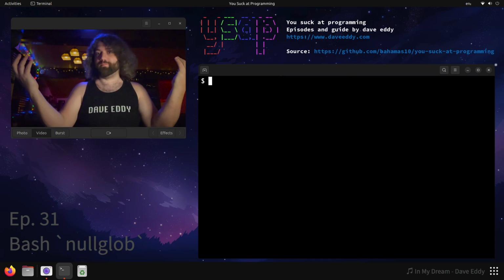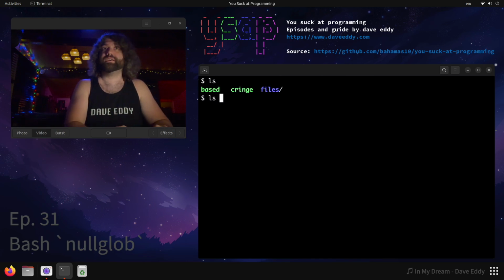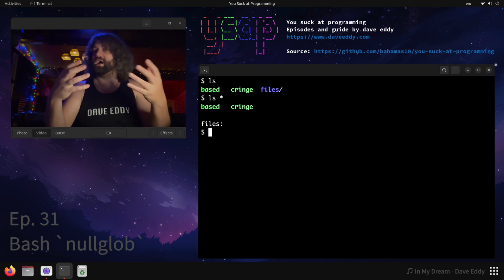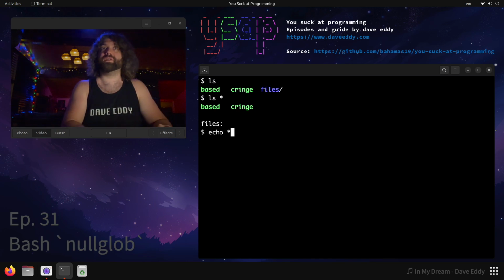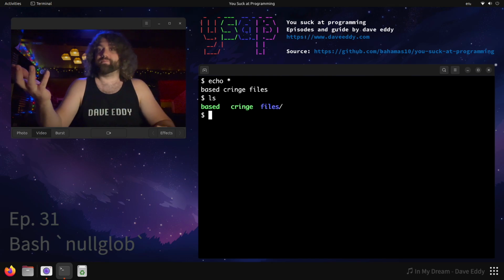Alright, today we're back in Bash and we're going to talk about globbing. What exactly is globbing? You've probably seen it before, you've seen the star operator. You ever see someone do ls and then ls star? That star expands to all of the files that are in your current directory. So if I were to echo star, you can see it shows me the exact same thing that ls does. Star is a glob. So we're going to talk about that.